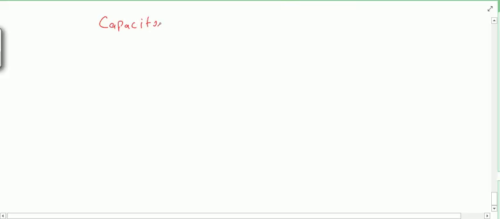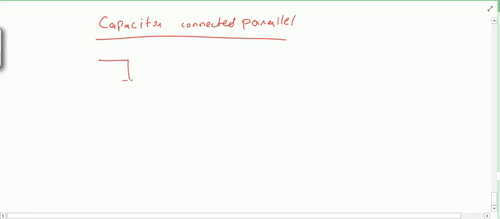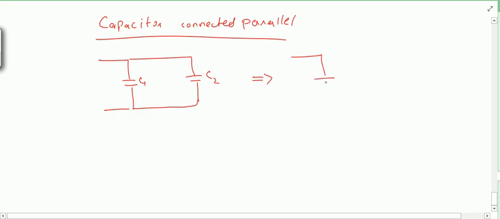Okay. Now we can take another thing here. One more combination is also there. Capacitors connected in parallel. So what happens when capacitors are connected in parallel? Let us take two capacitors which are connected in parallel, and you know that they can be replaced by an equivalent capacitance whose value is C, and that will be C1 plus C2.